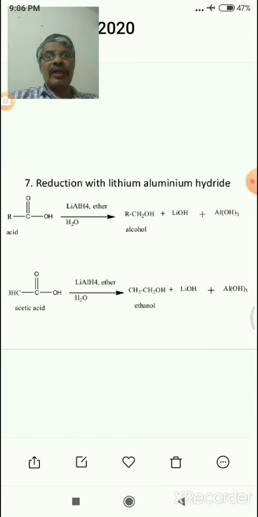Next one, reduction with lithium aluminium hydride. The formula of lithium aluminium hydride is LiAlH4. Carboxylic acid with lithium aluminium hydride, the product is alcohol. For example, acetic acid with lithium aluminium hydride gives ethanol. Here the reaction is acetic acid CH3COOH with lithium aluminium hydride, the final product is CH3CH2OH.